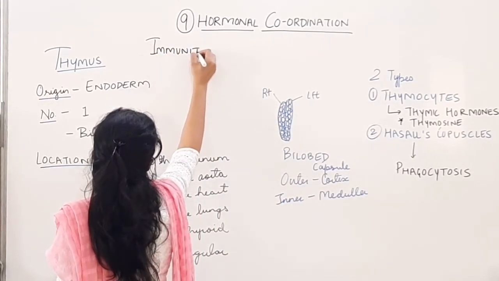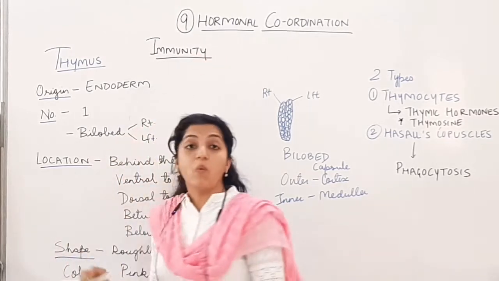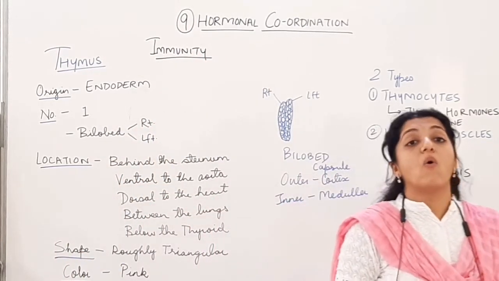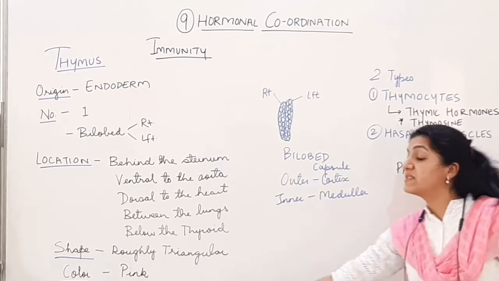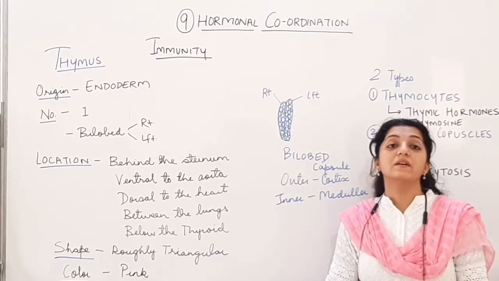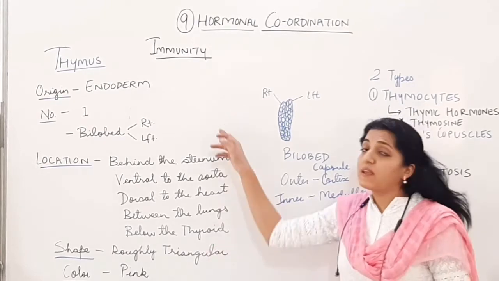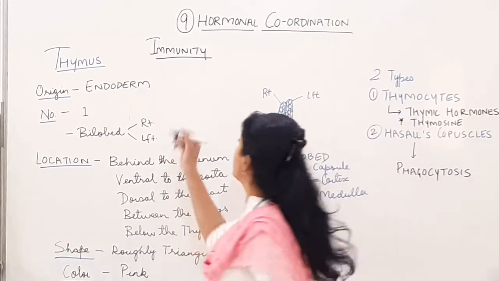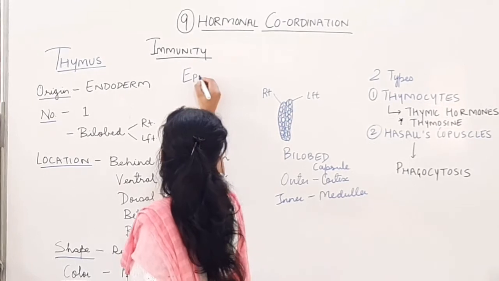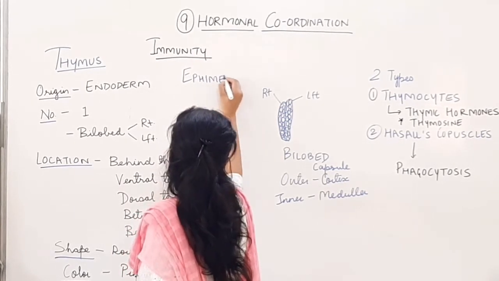The thymus gland is working for the immunity of the body. Let us see how. If we go to the immunity part, let us also discuss that the thymus gland is an ephemeral gland. What do we mean by an ephemeral gland?